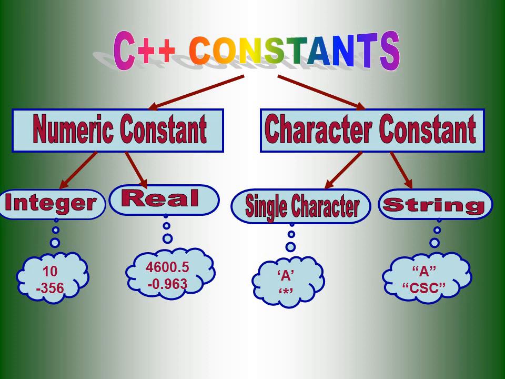These are all the examples we are seeing here. For integer constant, we use normal numbers and digits. For real constants, we use signed and unsigned numbers for real numbers. For single character constant, we have normal alphabets and also special symbols to mention the constant character. And string constant is a grouping of various types of characters called a string. Those strings we can mention as a string constant.